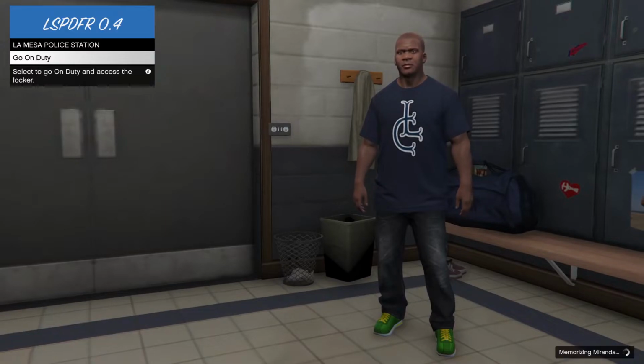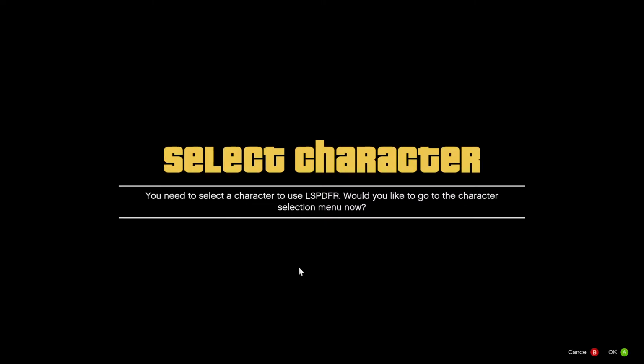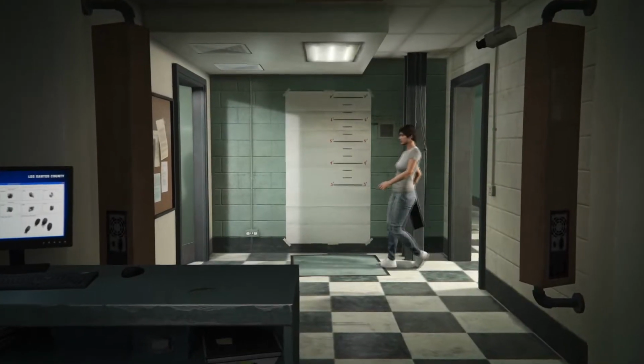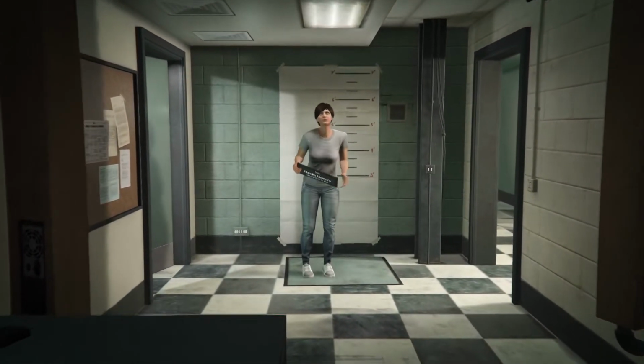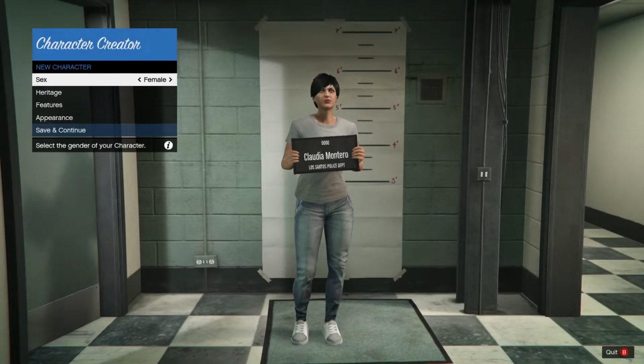So go on duty, and it's going to tell us that we have to create a character or select a character. All right, so you can choose between a male or a female.